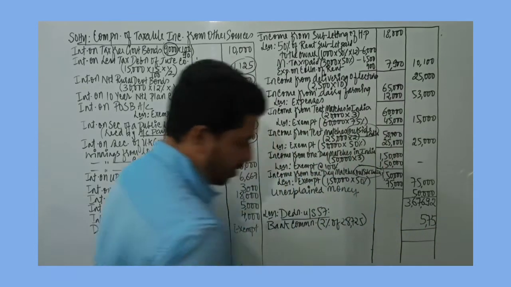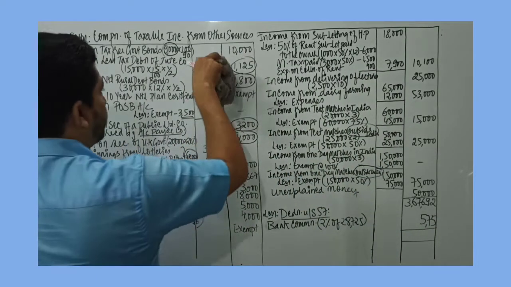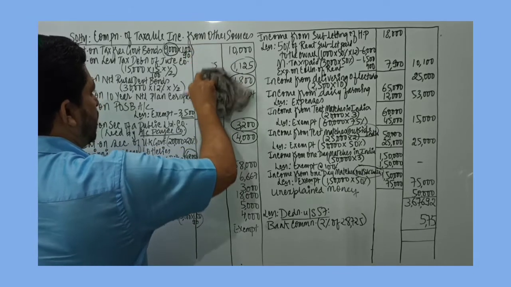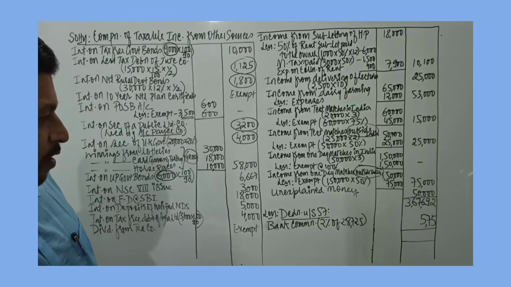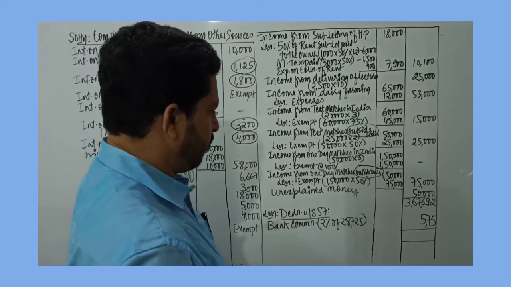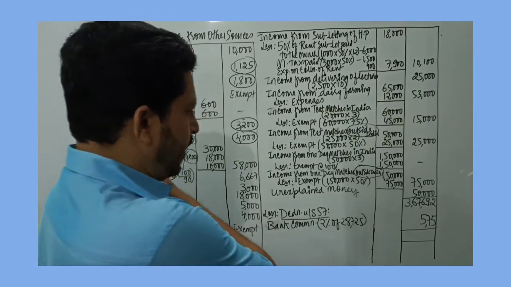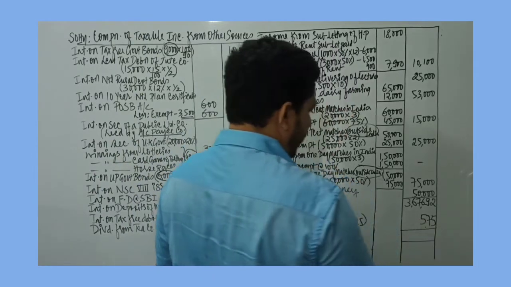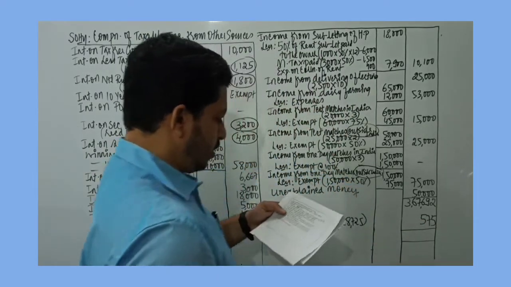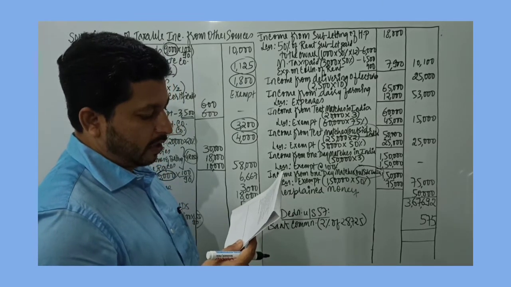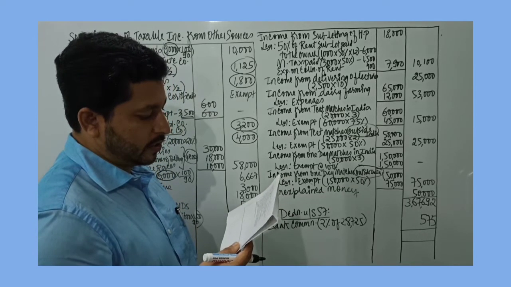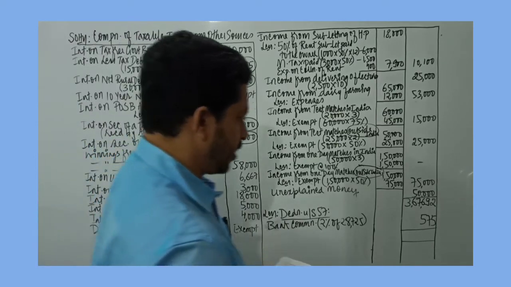That's the only deduction that is available. So I'll just erase this. This is calculation of 2% on 28,725. That works out to 575, the bank commission. 2% on bank collecting interest on all the securities is given. No other deduction, so we can do it.